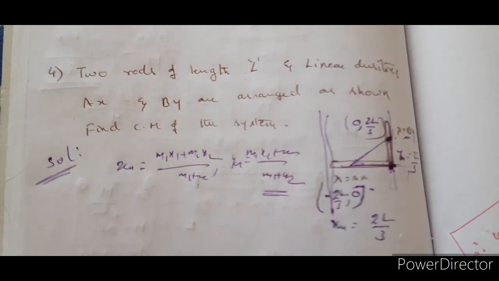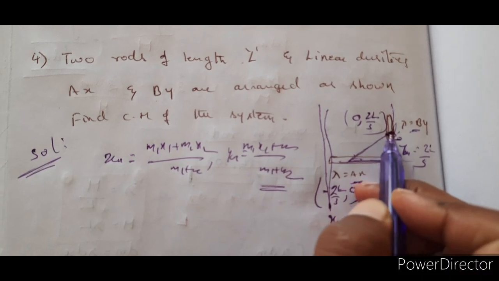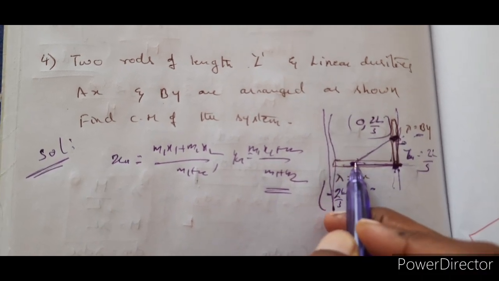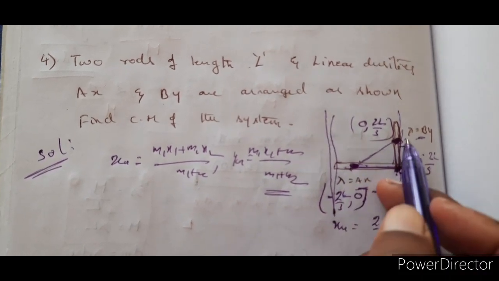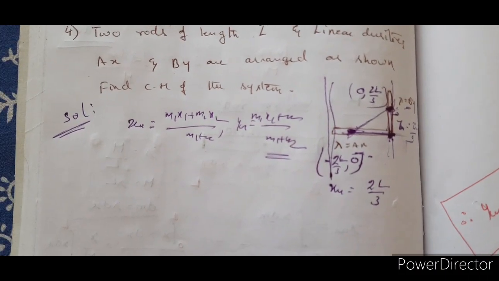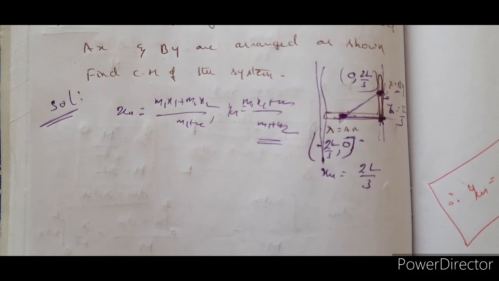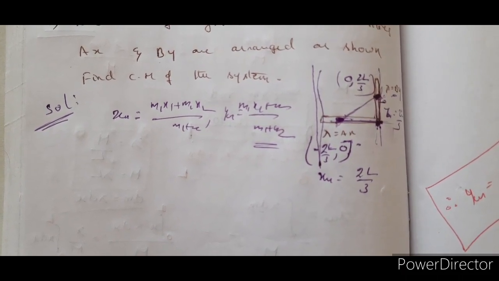Once you know the center of mass, it means that part of your total mass lies here and the other part lies here, as if there are two masses m1 and m2. You know the coordinates of those two masses. Substitute in this and find out the xcm and ycm. This is how you are going to solve the problem.